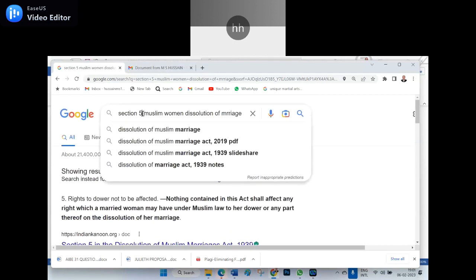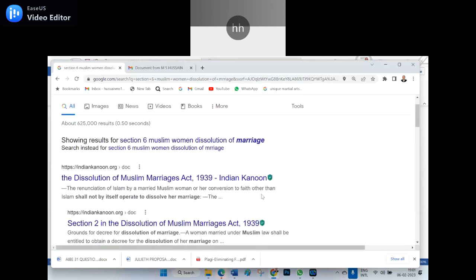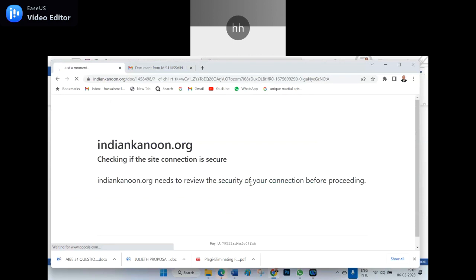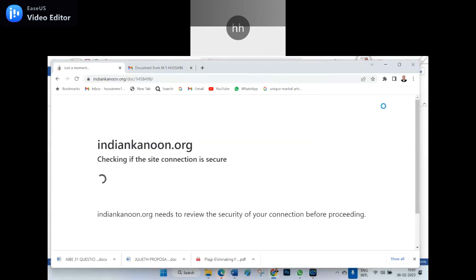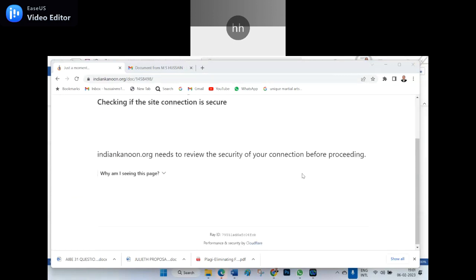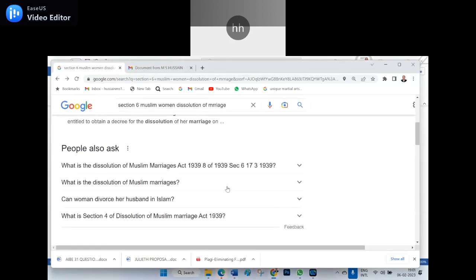Now let us see section 6 also. I will give you the answer. Section 6 of the Muslim Women, dissolution of marriage. Where has it gone? Just a minute, because it is buffering. Now it is gone. Checking the secured connection. Connection is there. Section 6 is here. Let us see.